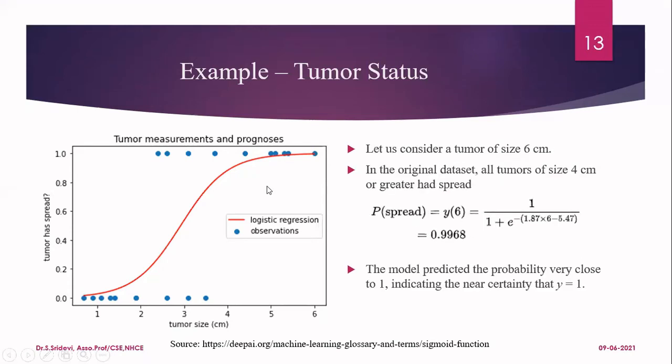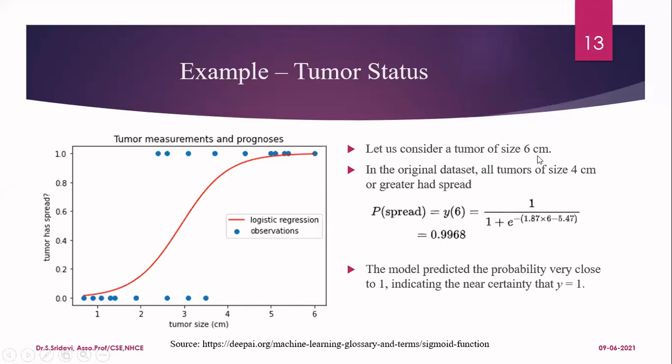Now let us consider another case. Here we are going to consider that the tumor size is 6 centimeter. If you substitute the value of x as 6 in the original equation, you will get the probability of spread as 0.9968. So now let us understand the meaning of this value.